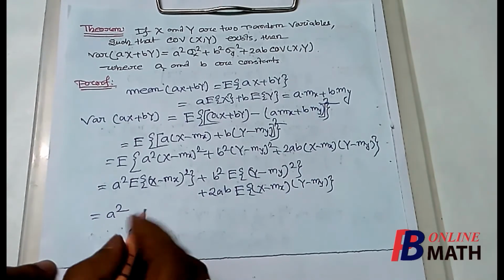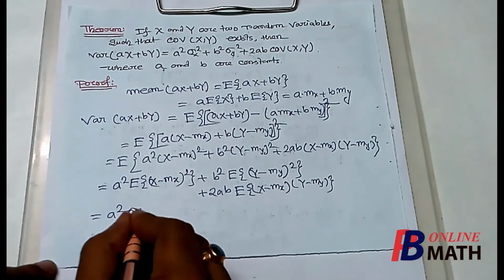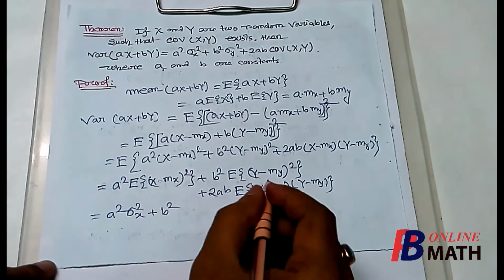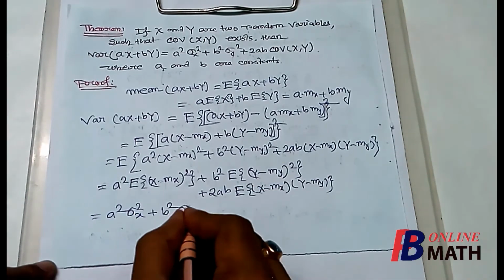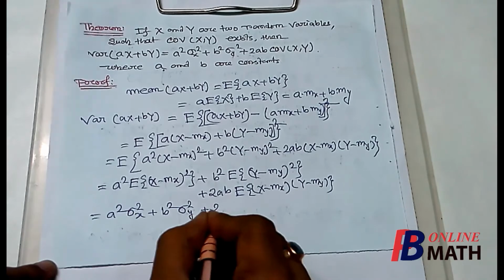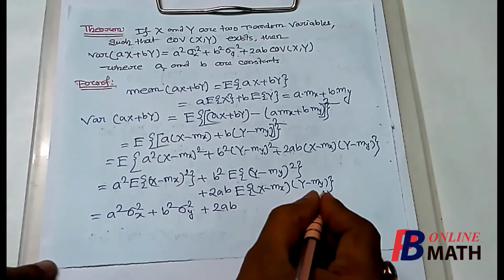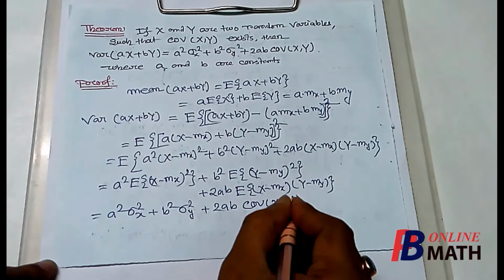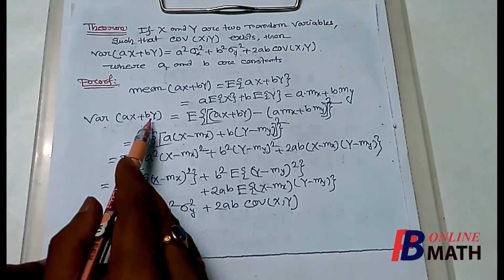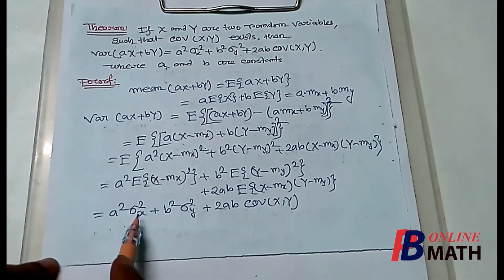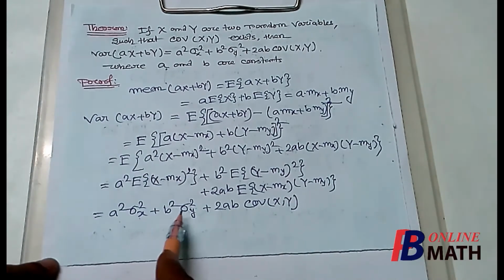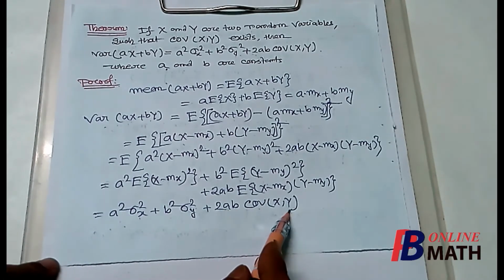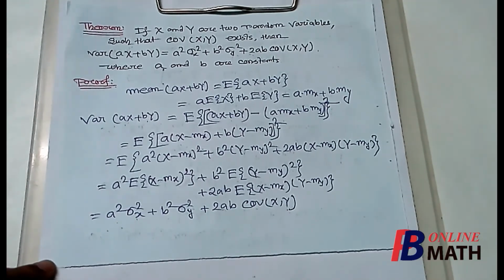Now we have already discussed that this is nothing but marginal variance of x, and this is nothing but marginal variance of y, and this is the covariance of x and y. So variance of ax plus by is a square into variance of x plus b square into variance of y plus 2ab into covariance of x and y. So that completes the theorem.